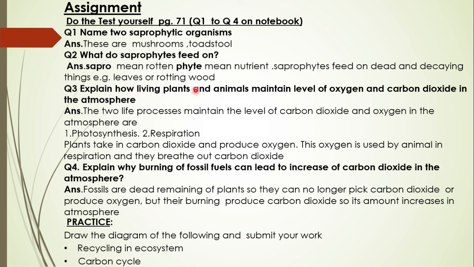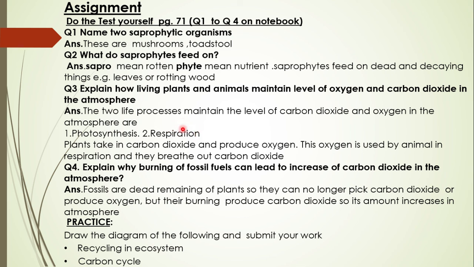Question number 3, how do living plants and animals maintain the level of oxygen and carbon dioxide in the atmosphere? We have discussed this in detail also. What were the two life processes? These were photosynthesis and respiration. Both are opposite to one another. In photosynthesis, carbon dioxide gas is used and oxygen is produced, while in respiration, oxygen is used and carbon dioxide is produced.